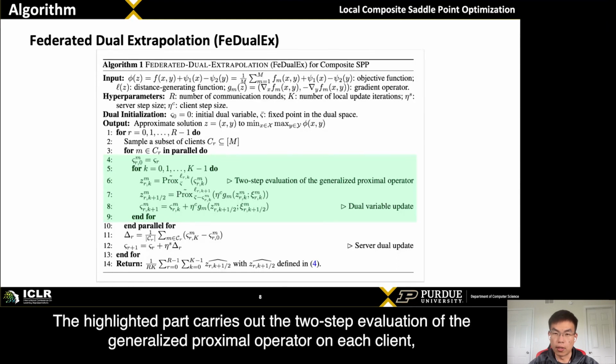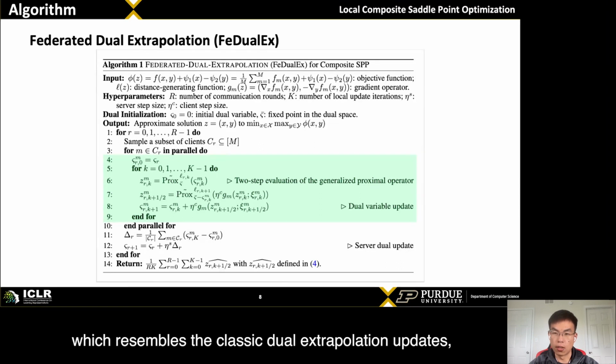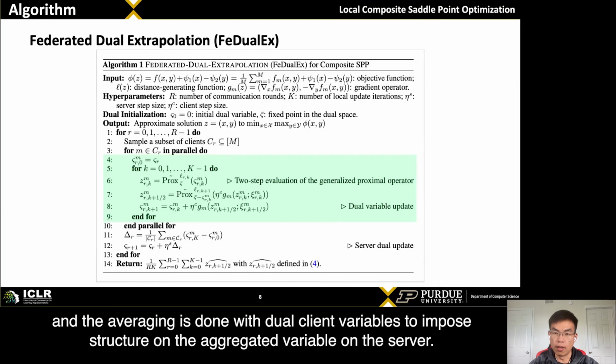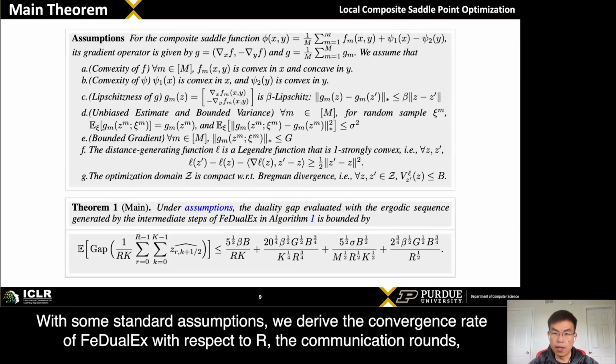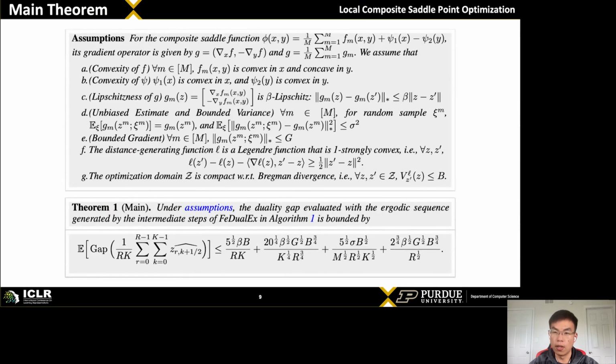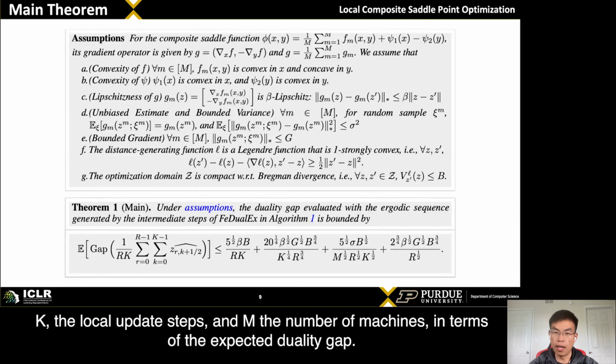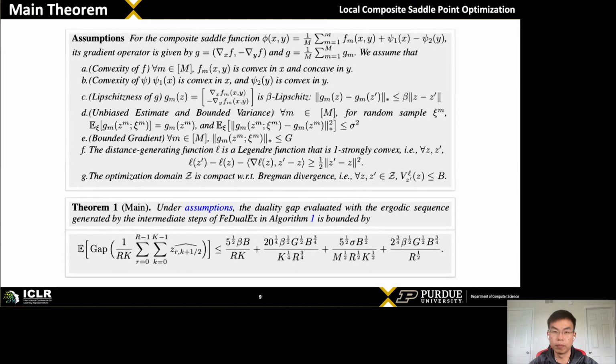The highlighted part carries out the two-step evaluation of the generalized proximal operator on each client, which resembles the classic dual extrapolation updates. And the averaging is done with dual client variables to impose structure on the aggregated variable on the server. With some standard assumptions, we derive the convergence rate of FedDualX with respect to R, the communication rounds, K, the local update steps, and M, the number of machines, in terms of expected duality gap.